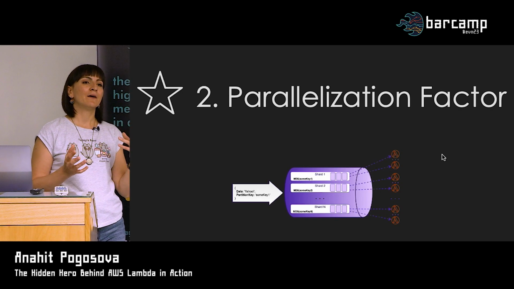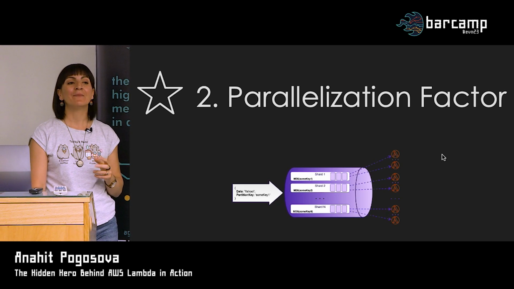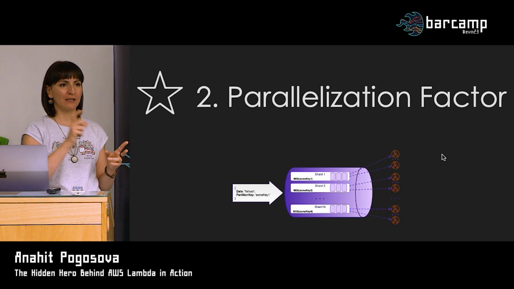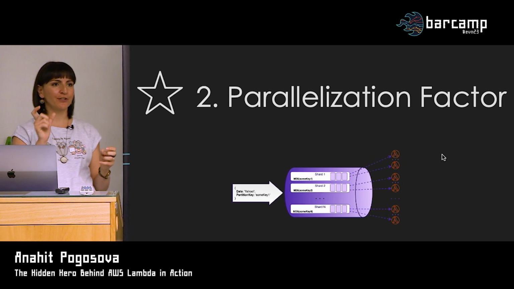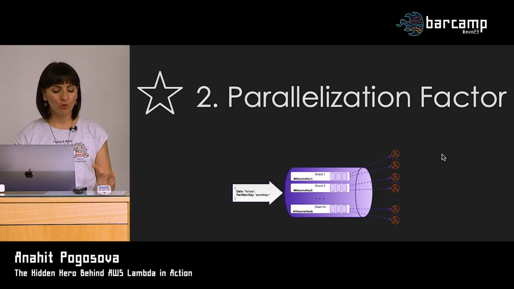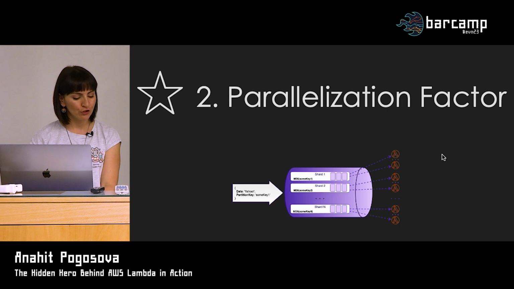The ordering is different; we can discuss it later if there is time. But there will still be ordering, and it will be partition key based. So it will be guaranteed that your records are ordered according to their partition key. But if you want to have more power, you can have up to 10 parallel Lambda invocations per shard.